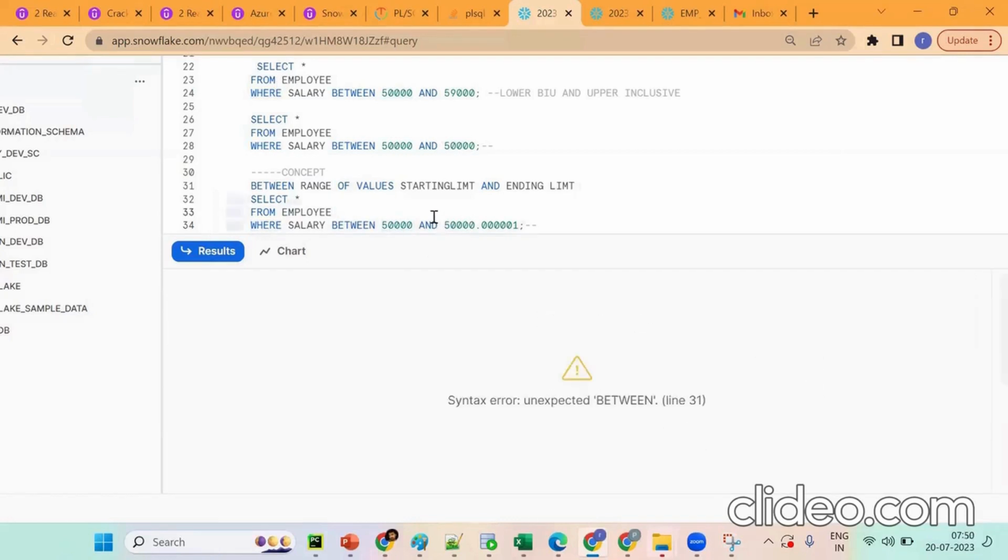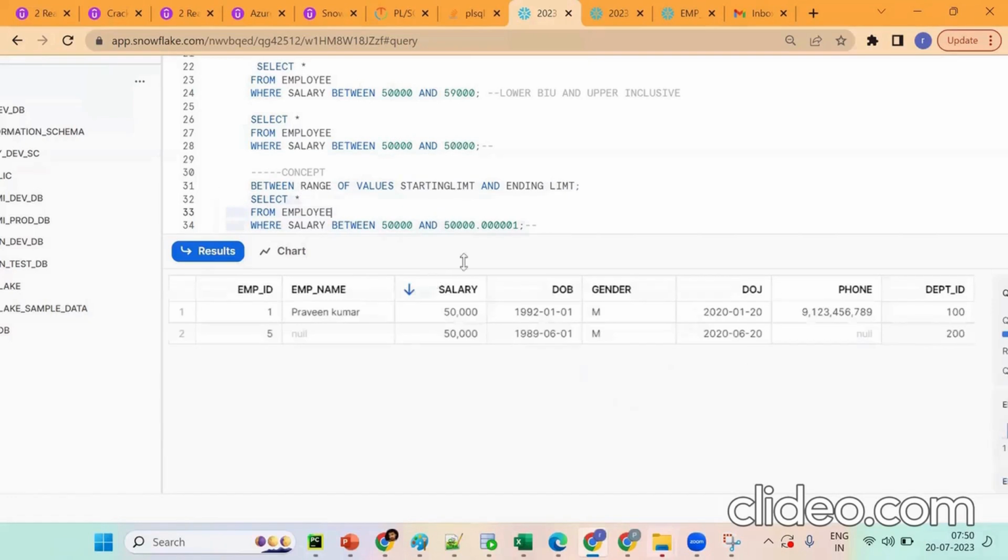What is the point? Tell me, production is nothing but production. So a semicolon should be there for every statement. See, it will give two records, all the two users' records. Got the point? This is the lower value and upper value.